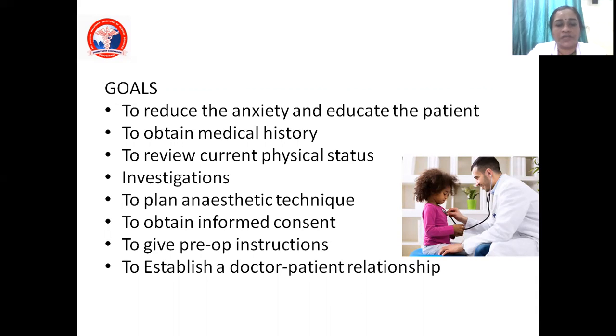And what are the orders we are going to give? Pre-op orders. Suppose the patient is a diabetic. I will give an order like, please take fasting blood sugar on the day of surgery. So I just want to know the patient's glycemic level. So the pre-op instructions will hold there.